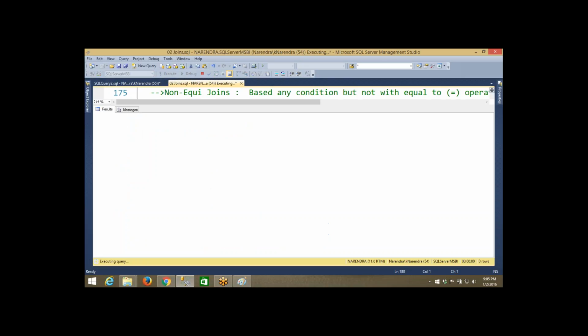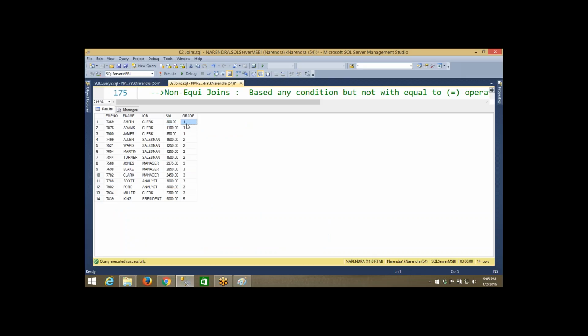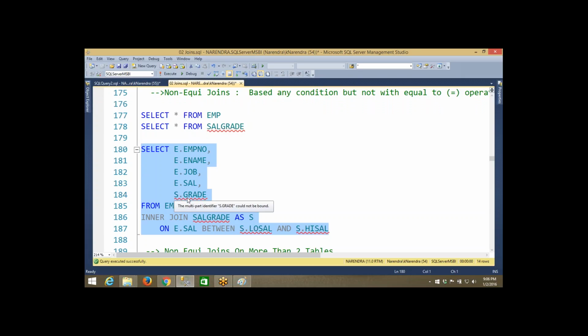Now you can see 800, 1, 1100, 1, 950, 1. These are the grades, and this is what the employee table has. These four columns are coming from the employee table. This grade information is coming from the salary grade table. So the two tables' information is combined here and it is displaying like this. This is called non-equijoin. Here I have not used the equal to operator. Did I use the equal to operator? Can you show me? No. Without using the equal to operator also we can perform the join operation. For this type of operation also we write inner join only, but the operator makes the difference.